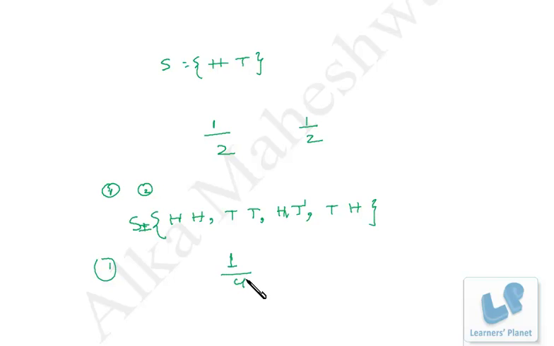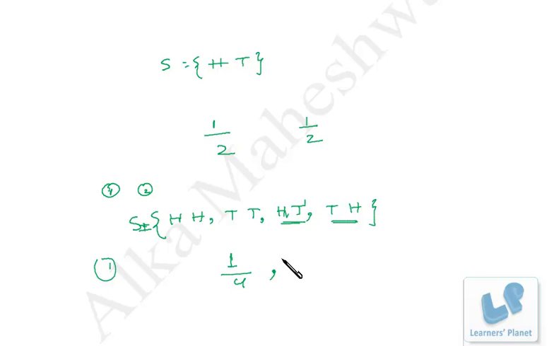So the probability of getting tails on both the coins is 1 by 4. Similarly, if I wish to calculate heads on both the coins, that will also be 1 by 4. Now if I have to calculate the probability of head on the first coin and tail on the second coin, then it will also be 1 by 4. And tail on the first coin and head on the second coin is also 1 by 4.